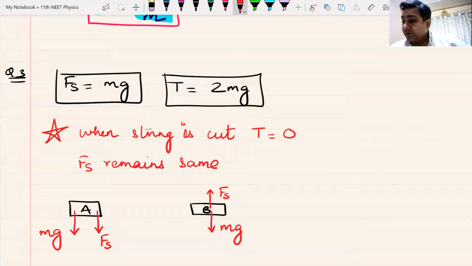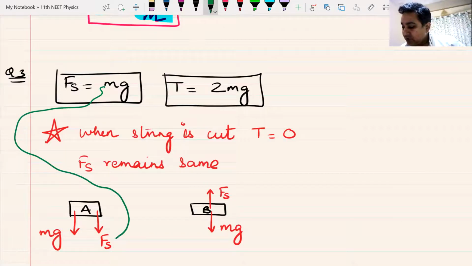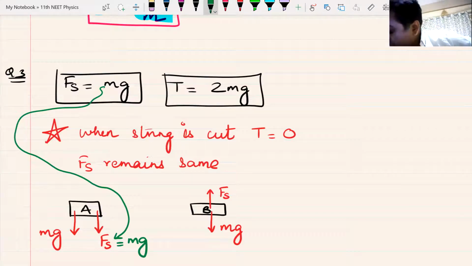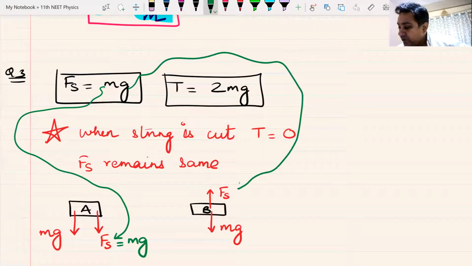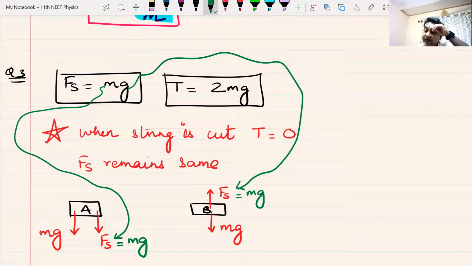Now, we have already seen that this spring force is equal to mg. So I just write this as equal to mg. At the same time, this spring force is also equal to mg. Are we understanding this? Yes or no?